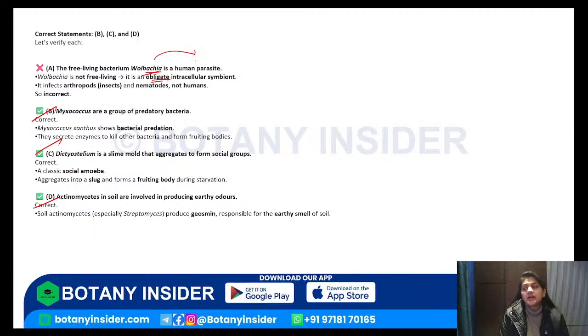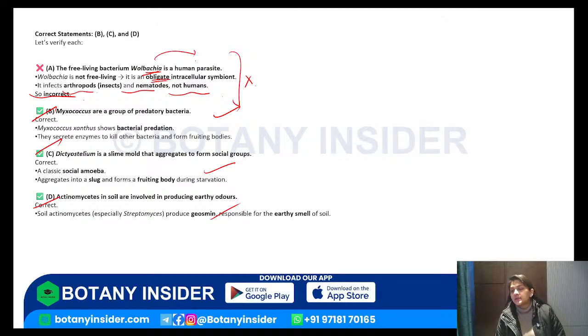It is not free living. It is an obligate intracellular symbiont. It infects the arthropods and nematodes and not humans, right? So it is incorrect. The first is a wrong statement. Other three statements are correct, right? So B, C, D are the correct statements for the same. Understood, everyone? Yes.